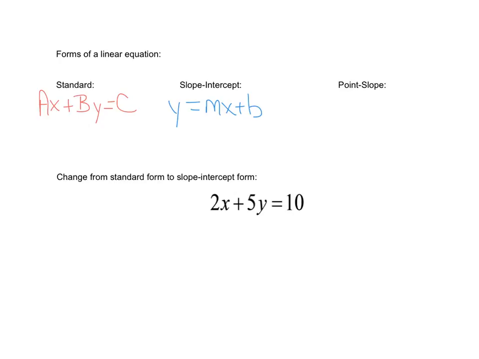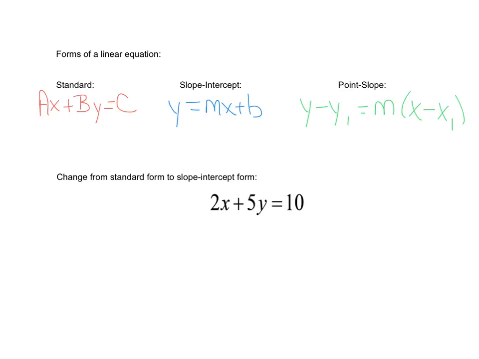Then, point-slope form, we have just recently learned: y minus y1 equals the slope times x minus x1. This came from the slope formula. This is a rearranging of the slope formula. This particular form gives us a point, x1, y1, and it gives us the slope. We can use it to graph pretty easily as well.